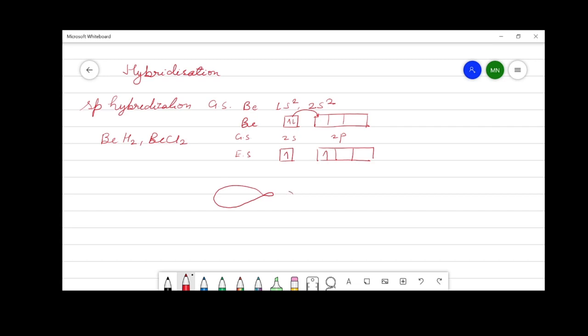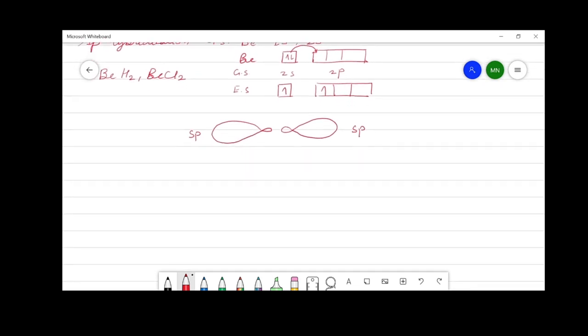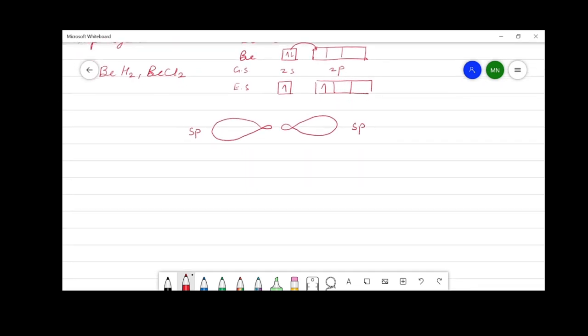These two atomic orbitals containing unpaired electrons hybridize to give sp hybrid orbitals. The two newly formed hybrid orbitals are the same in energy and shape, and they arrange themselves in space in a linear geometry.